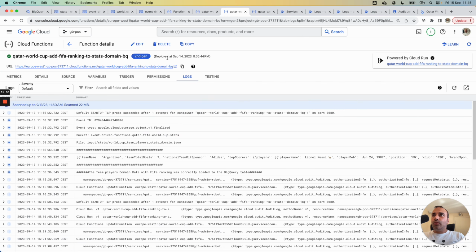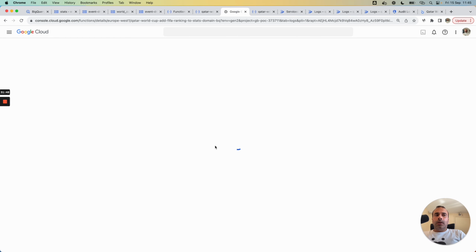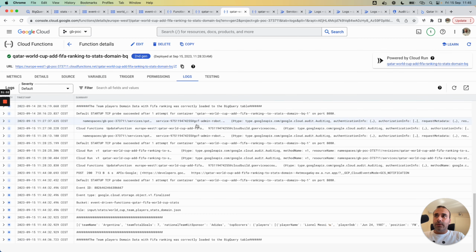I jump to the second cloud function that has the FIFA ranking per team. Sorry, my window is blocked. This cloud function will calculate the domain data and add the FIFA ranking, and we saw that the data was correctly loaded to the BigQuery table.